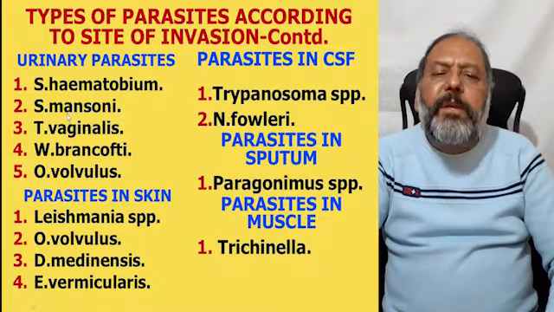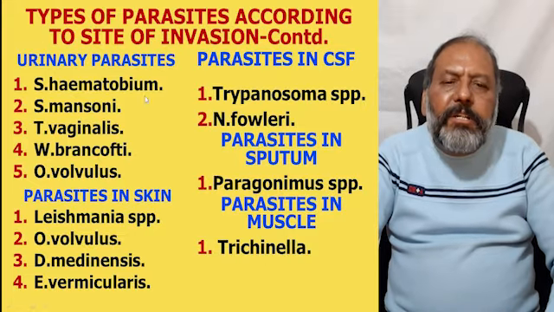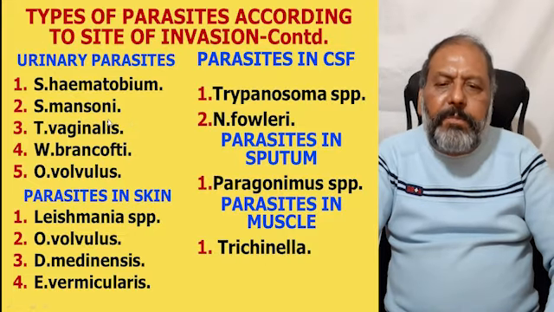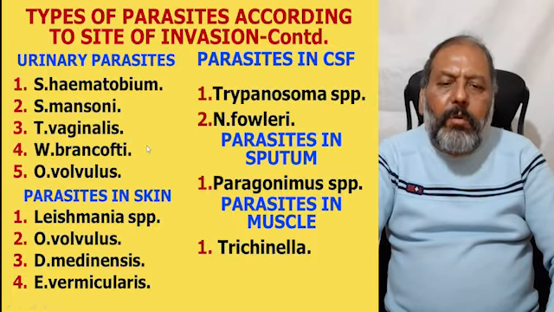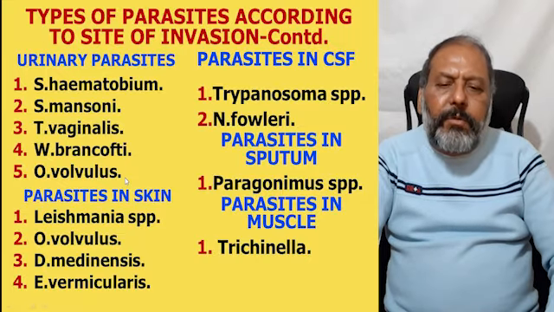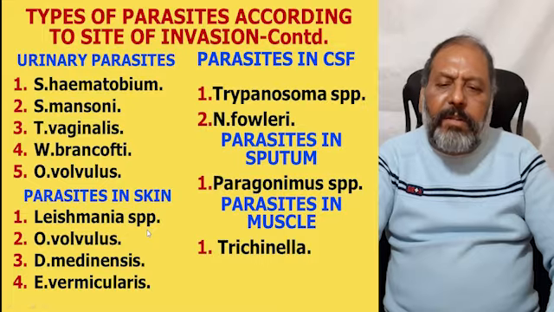Now, urinary parasites, these are Schistosoma haematobium, Schistosoma mansoni, Trichomonas vaginalis, and Onchocerca volvulus. And the parasites which are found in the skin.